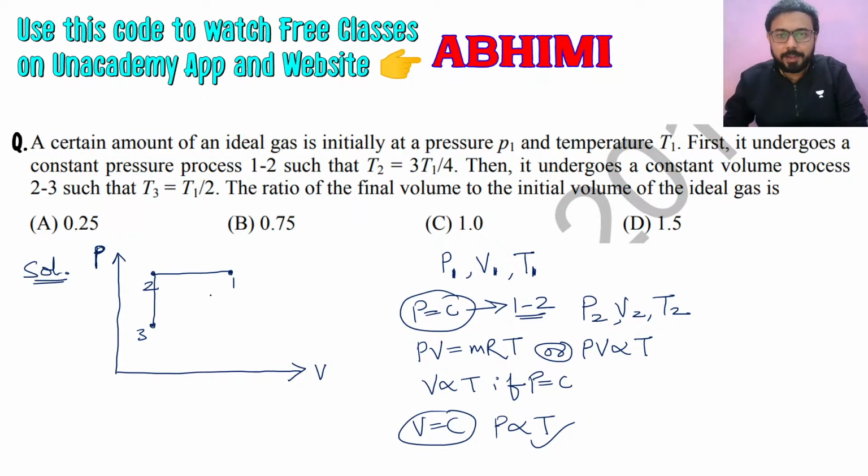Ratio of final volume to initial volume means we have to find V3, the final volume, divided by V1, or we can also say V2 divided by V1, because these two volumes V2 and V3 are equal.